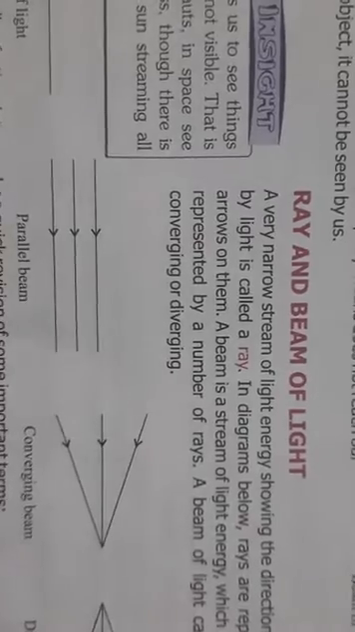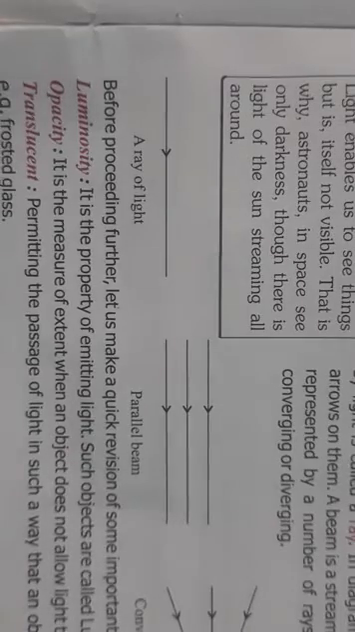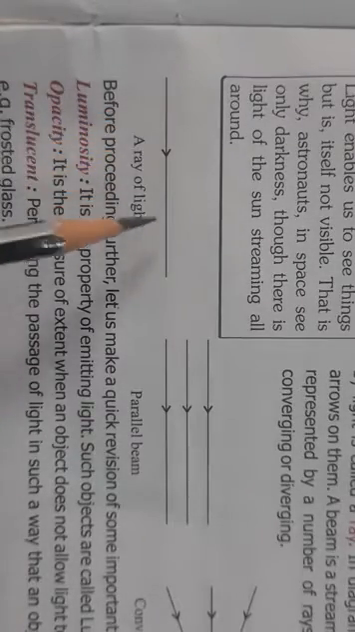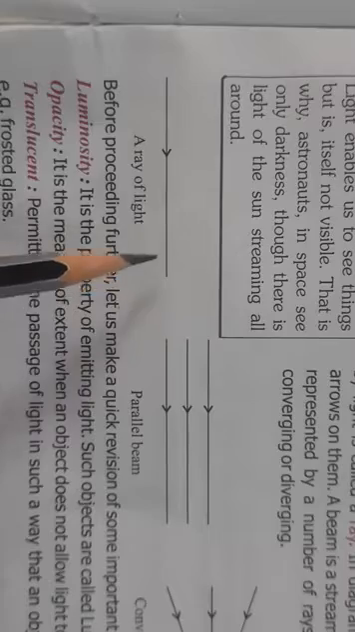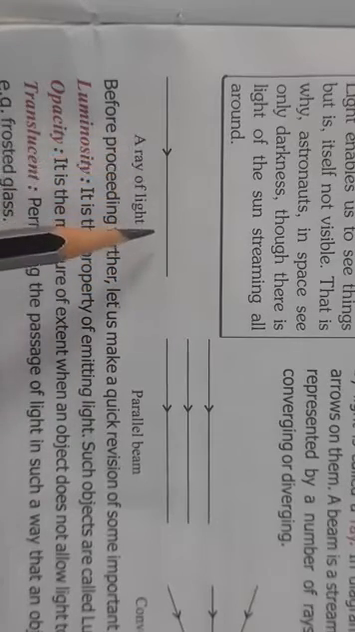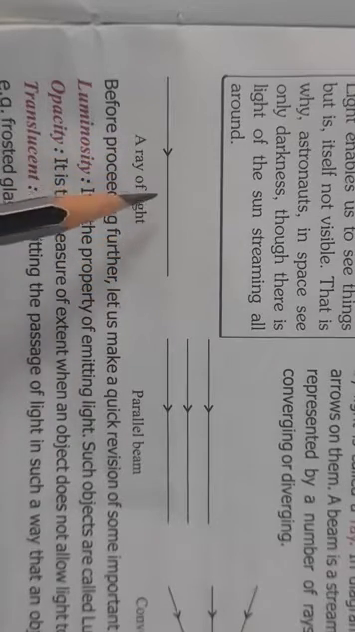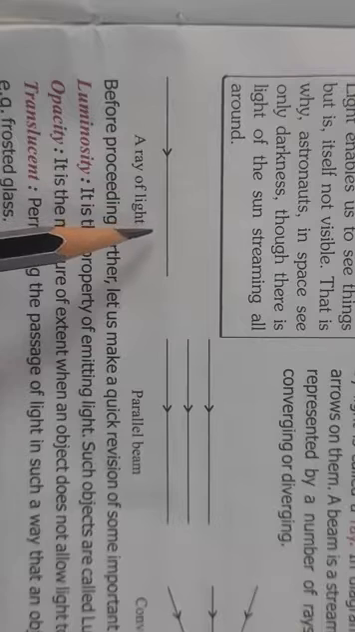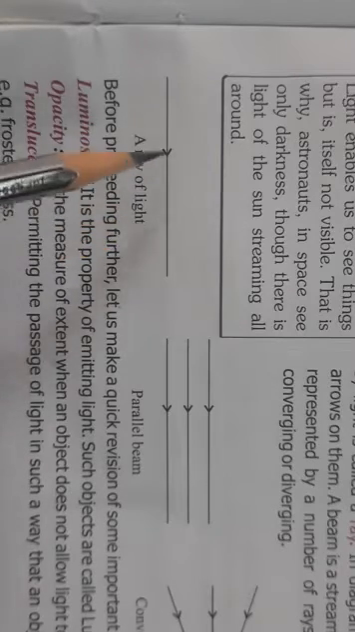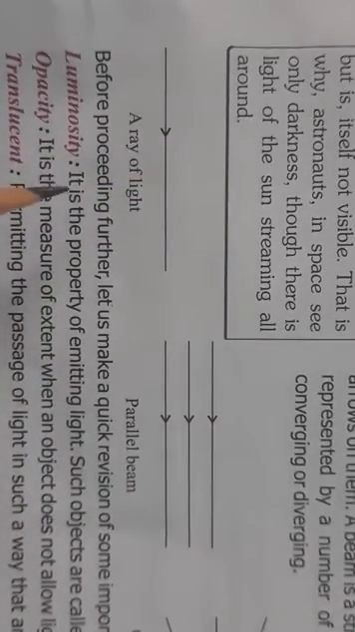So, we'll see what is the difference between ray and beam of light. A ray of light and beam of light. A very narrow stream of light showing the direction of path taken by the light is called a ray. Okay, so a ray is a very narrow stream of light, and rays are represented with arrows on them, as you can see in the figure here.